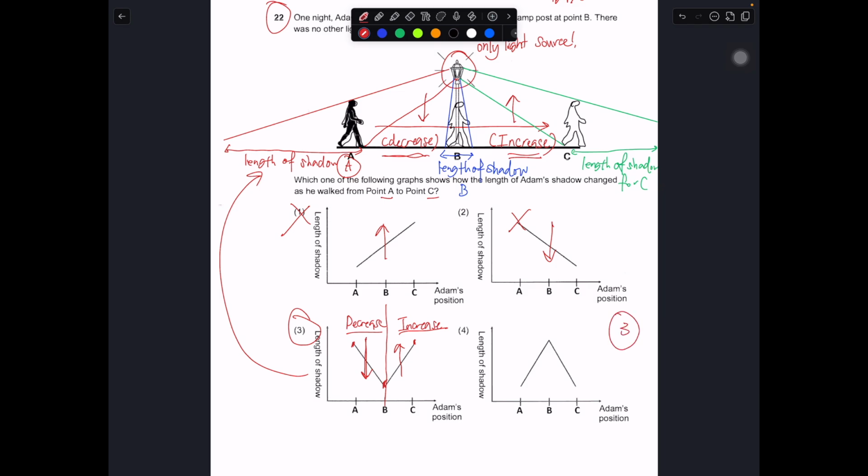Graph 4 cannot be the answer because this one is increase first, then decrease. This one shows you that the length of the shadow is highest, which is not correct because we already established that the length of shadow at B should be the lowest when the person is directly under the lamp. For A and C, as long as the person is further away from the lamp, the shadow will be much longer as compared to B. So this one definitely is wrong. It's out for graph number 4. 3 must be the correct answer.